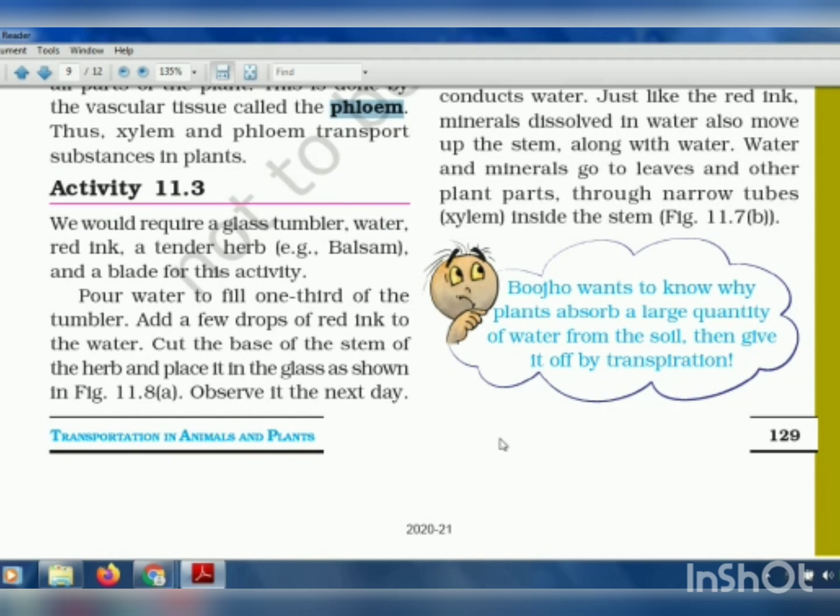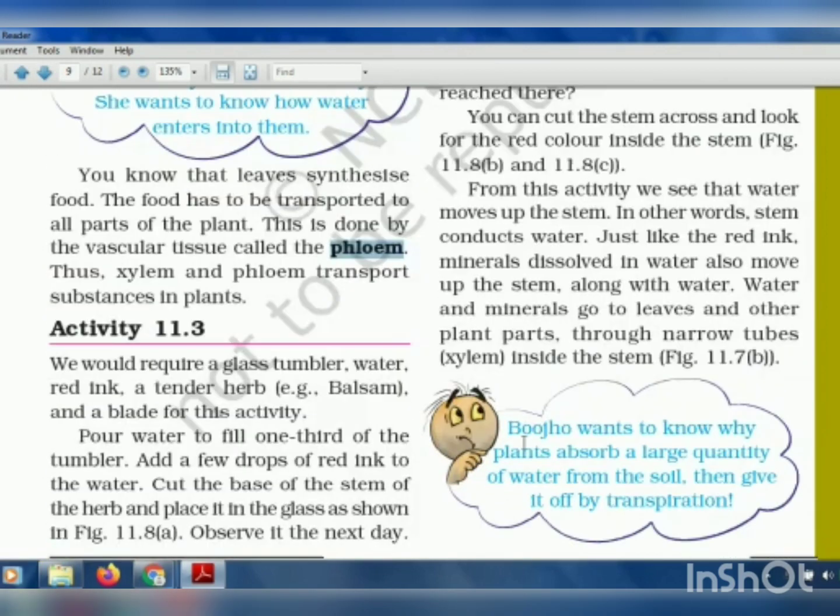So by this activity, we can say that the stem helps in the transportation of water. So this is the xylem, the xylem vessels which are present in the stem, which helps to pass the water to the other parts of the plant.